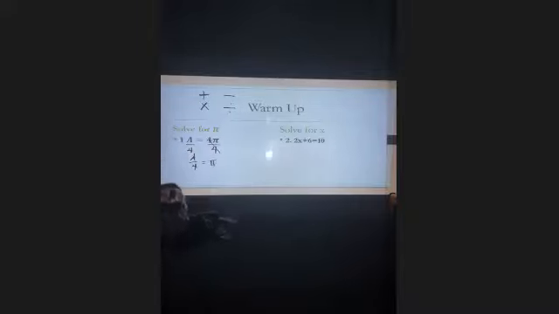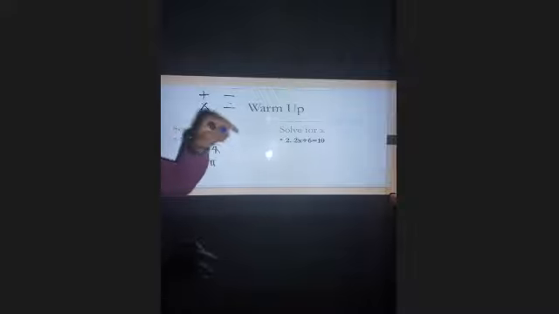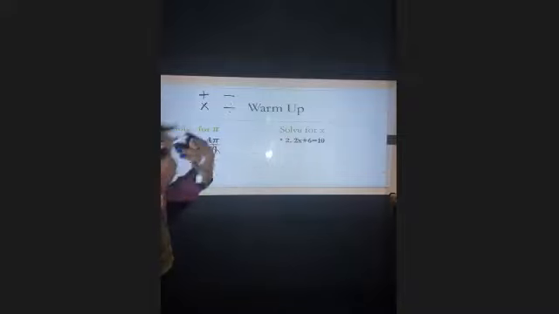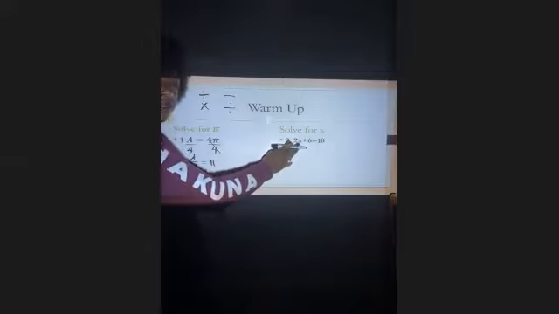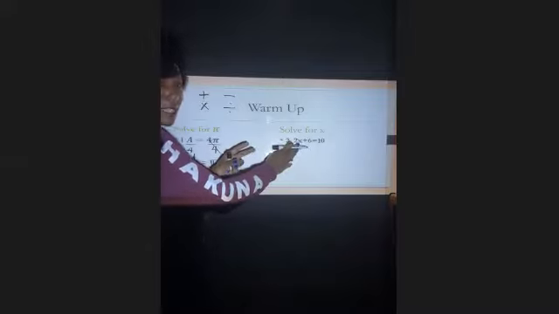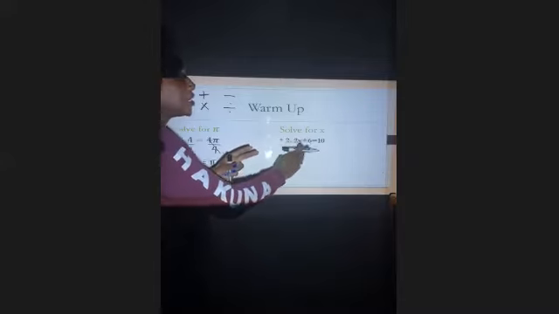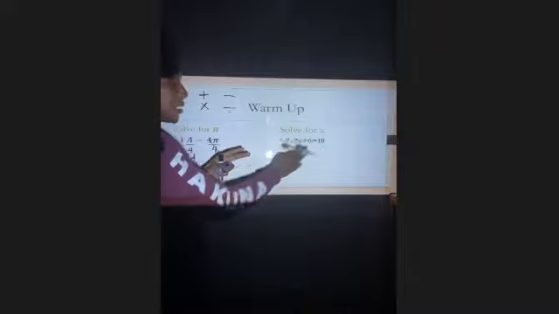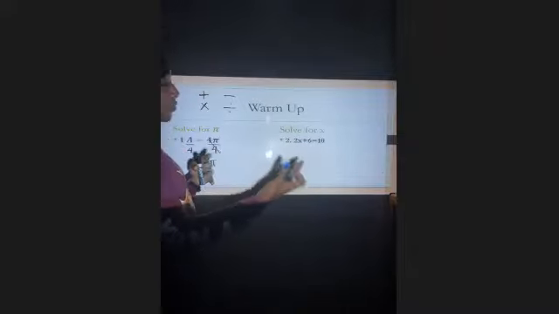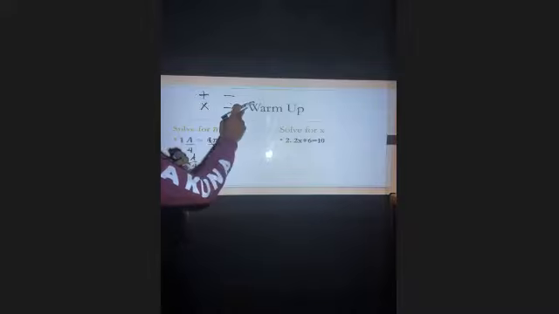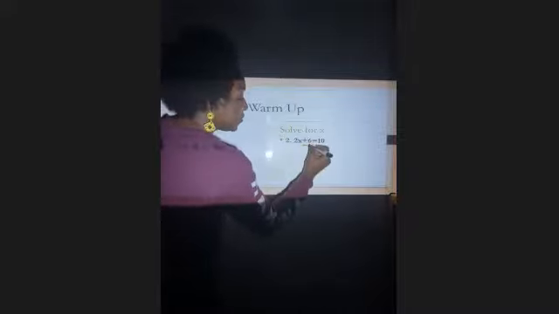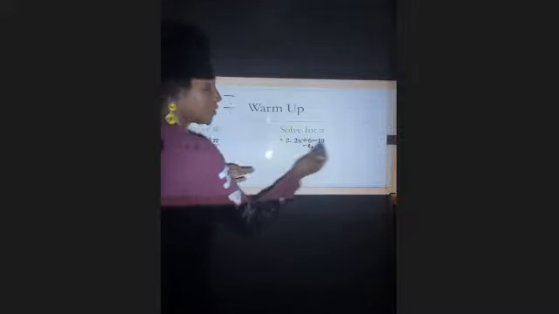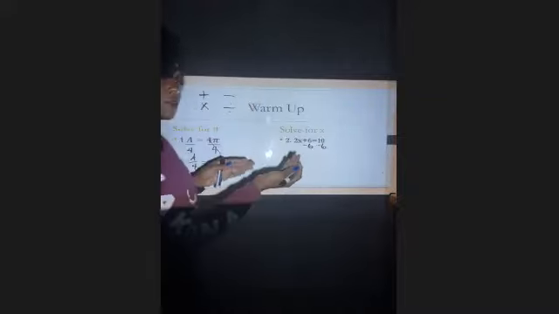Now let's go over this other problem from the warm-up. 2x plus 6 equals 10. So this is a 2-step equation. What I would do is start by moving the 6. Yes, we can deal with this multiplication first, but it's a little bit harder, and it will often create fractions, and that's not a place that we're comfortable. So it's best to move that 6 out of the way. We see a +6, we know we need to use the opposite operation. What is the opposite of addition? It's subtraction. I need to subtract 6 to get this 6 off of this side of the equation, but I need to also subtract 6 from the other side.